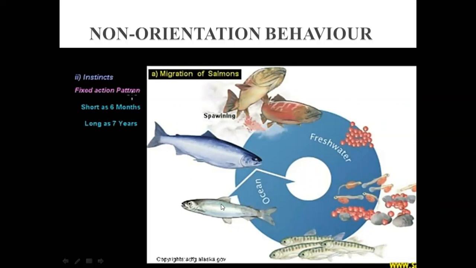But when it needs to breed, it goes back towards the place where it was born. And it can be done after 6 months, or after 7 years. This is the maximum and this is the minimum time span that I told you. Hence it goes back to the place where it was born. So this is a fixed pattern that they follow for the process of spawning. So it's called instincts. That is also non-orientation behavior. Are you clear with this? Yes, ma'am.